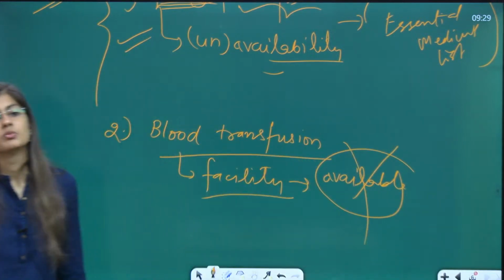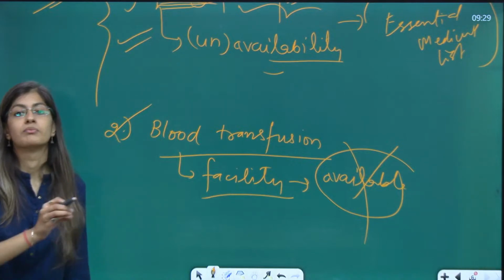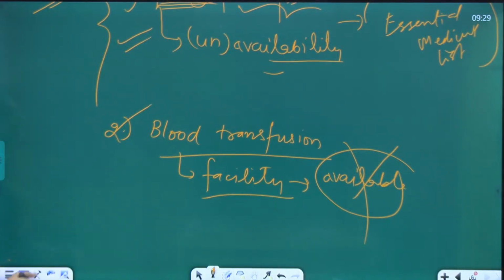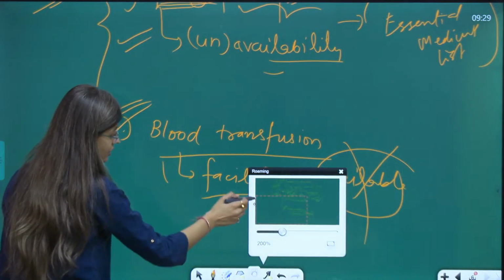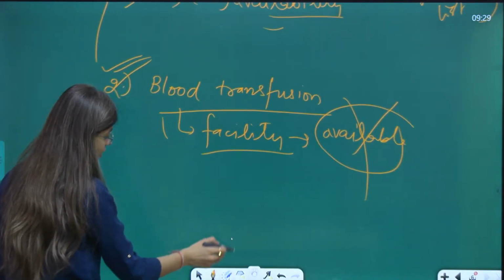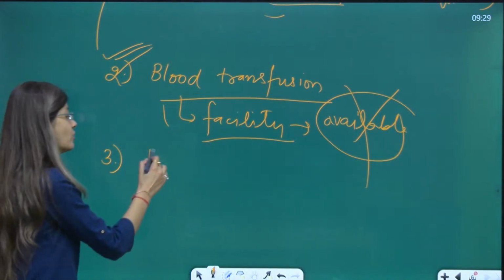For example, in remote areas there is no availability of blood transfusion. We have to move to bigger cities, tier 1 cities, to get blood transfusion treatment, right? And the third one is bone marrow.